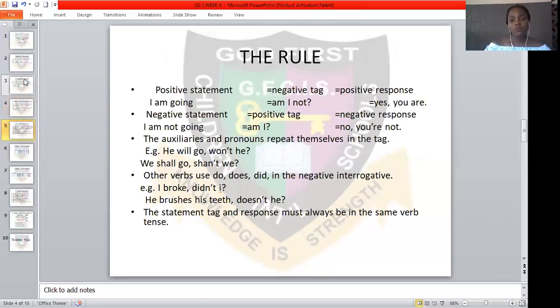So moving on, what are the rules? There are rules to the formation of a question tag. Like I said earlier, we have the positive statement, the negative tag, and the positive response. The first one: I am going. This is a positive statement, so the tag that follows must be negative. You cannot have a positive statement and a positive tag.